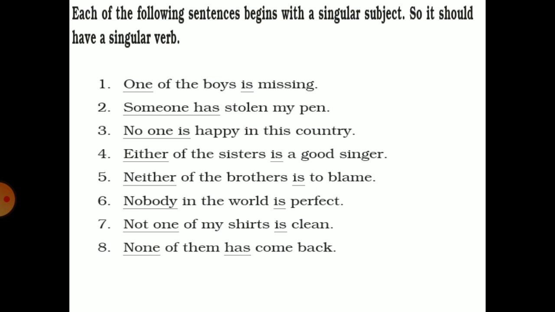Now, each of the following sentences begins with a singular subject. So it should have a singular verb. Like, one of the boys is missing. Someone has stolen my pen. No one is happy. Either of the sisters is a good singer. Neither of the brothers is to blame.